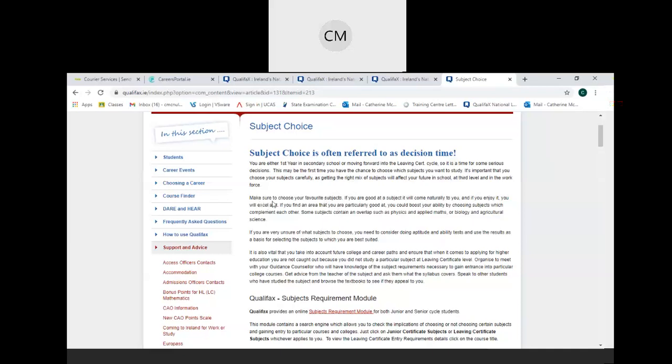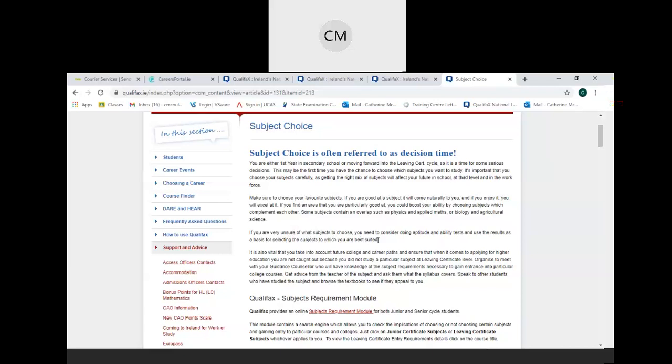But you do need to make sure, as they say here, very important advice, that you choose subjects that you like, because if you enjoy studying them, it will come naturally to you and you will hopefully experience more success. And if you complement your abilities with subjects that you're good at, then you should have a recipe for success and enjoyment.